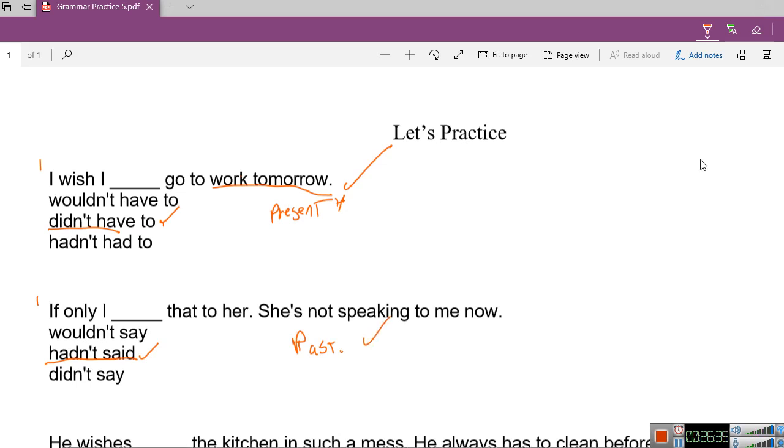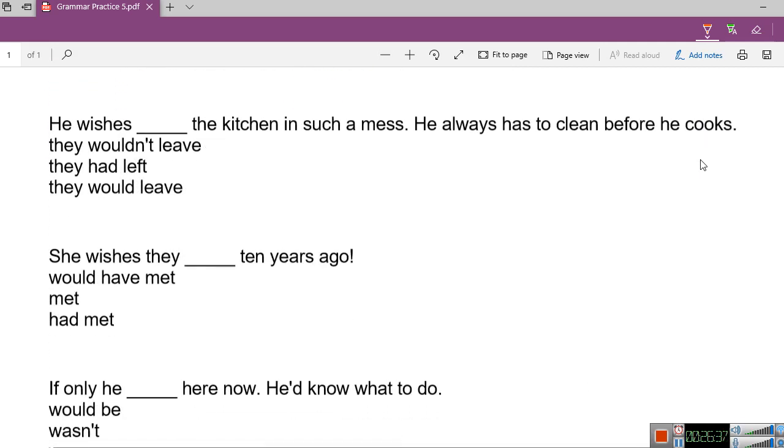Let me scroll down. Okay. He wishes the kitchen in such a mess. He always has to clean before he cooks. He wishes they wouldn't leave the kitchen in such a mess. Perfect. And is he expressing annoyance? Yes. Correct.